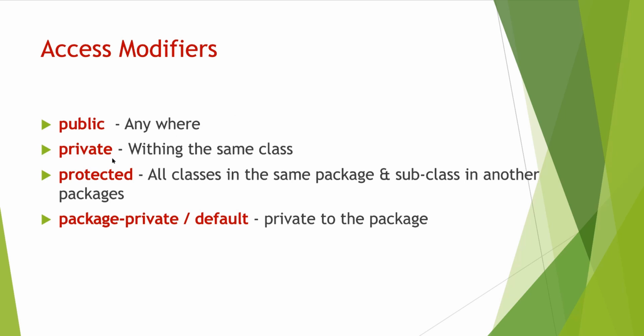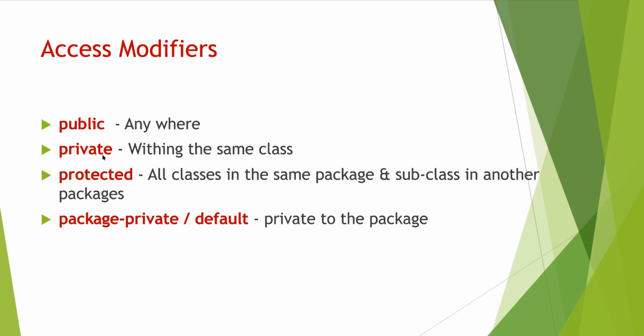If you are declaring something as private, then it will be accessible within the same class in which it is declared. Protected means it will be accessible to all the classes in the same package. Your class will be part of some package, right? If that package has some other classes, then protected members will be accessible to all the classes in the same package, and additionally to subclasses also, even in another package, right? And the last one is package private, or we also call it default. It means it is private to the package.